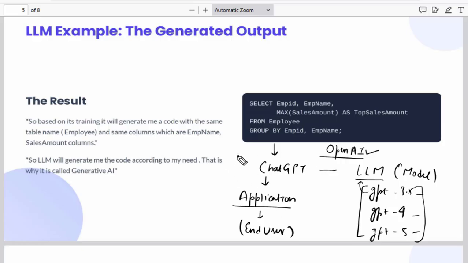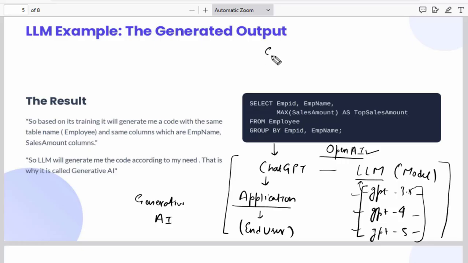So overall, this is an example of generative AI, because it is an artificial intelligence application which is generating new text. ChatGPT is a front-end application through which the end user is interacting, but in the background it is using one of the GPT models.